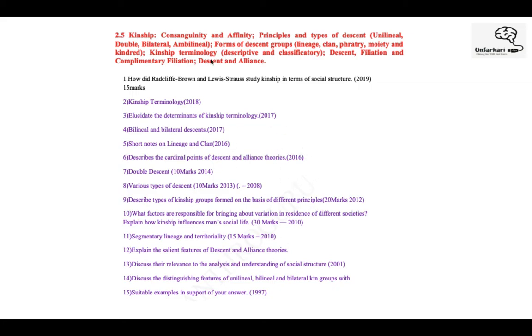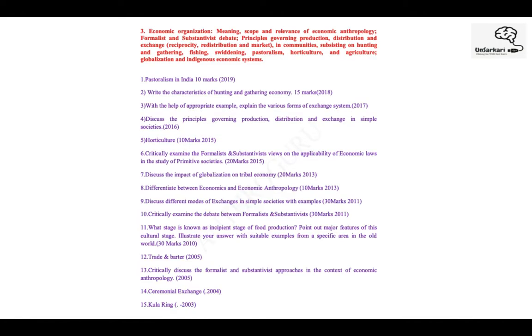If you understand, they're directly mentioning descent and alliance, right? Or filiation. And here also they're asking a direct question on kinship group or types of descent. So you understand, particularly in these units, there would be no beating around the bush, not even in the questions and not even in the answers that you write. The next question is on economic organization. So the meaning, scope, relevance. We've again spoken about this.